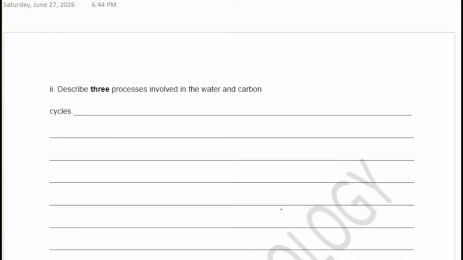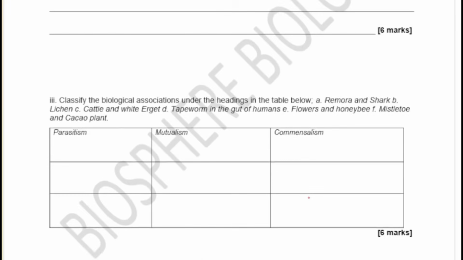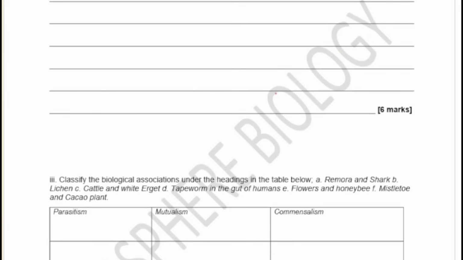Now here it says, describe 3 processes involved in water and carbon cycles. So we're talking about the 3 cycles: nitrogen, carbon, and water cycles. These are called biogeochemical cycles, and they are very important for your preparation.